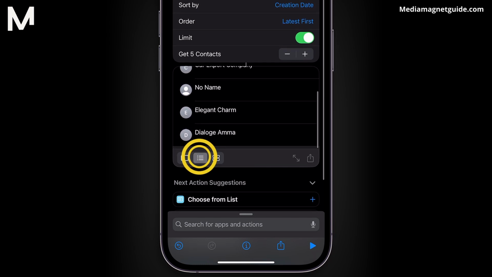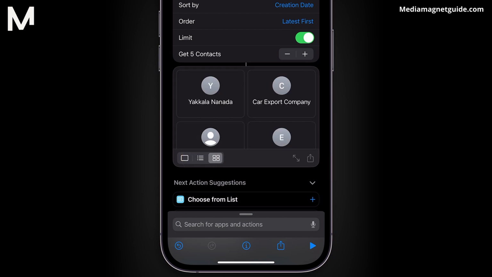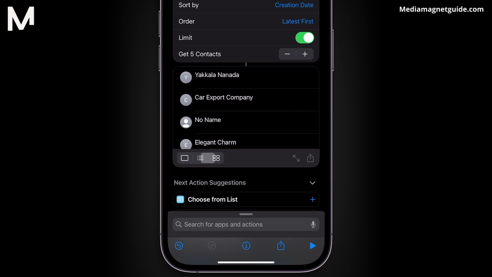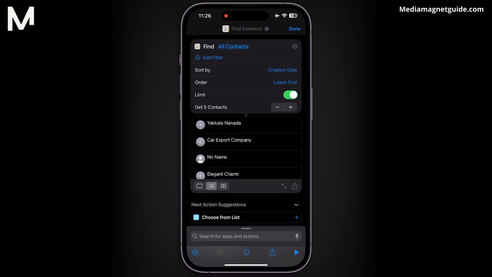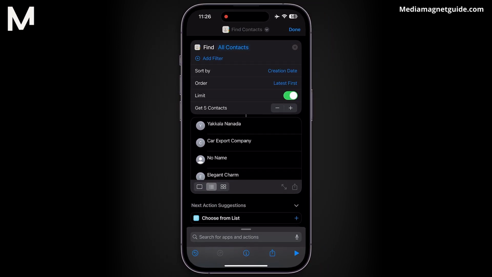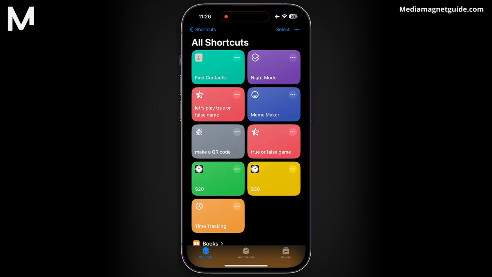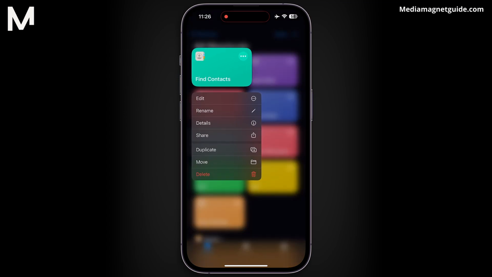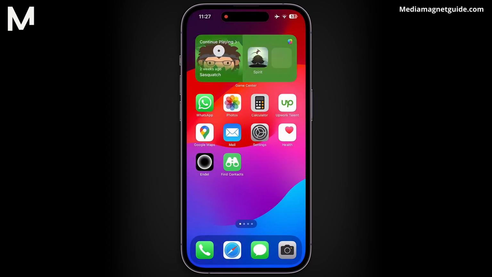You'll notice small squares that allow you to toggle between different views. Explore them to find the exact contact you're looking for. From there, you can open the contact details, make adjustments, initiate a call, or shoot them an email, all with ease. And here's the cherry on top. You can save this shortcut for future use. That way, whenever you find yourself scratching your head over recent contacts, you can swiftly revisit this process.